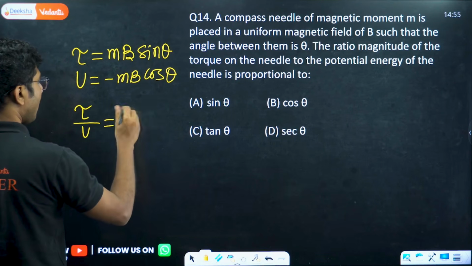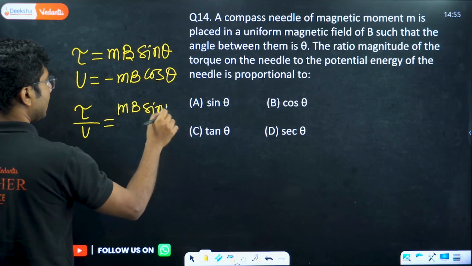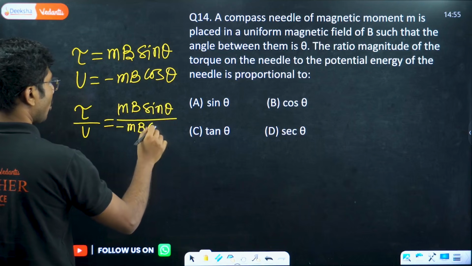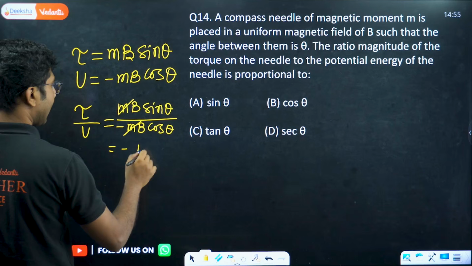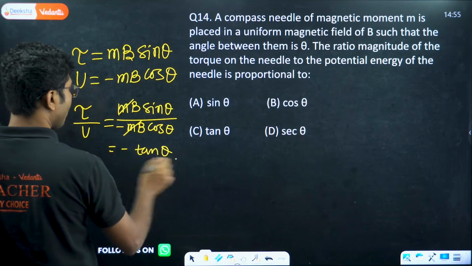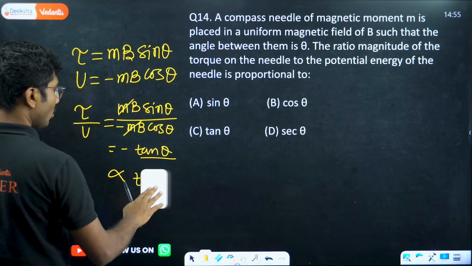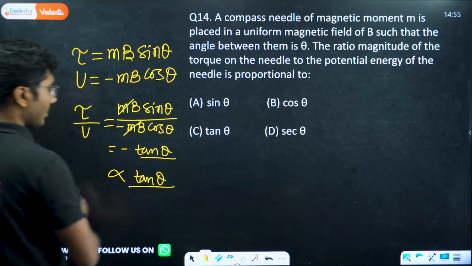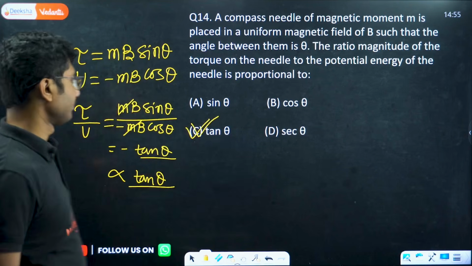So torque divided by potential energy is MB sin theta by minus MB cos theta. MB cancels, and you get minus tan theta. So this is proportional to tan theta. In the answer there is no negative mentioned, so we just take tan theta. So the correct answer is option C, tan theta.